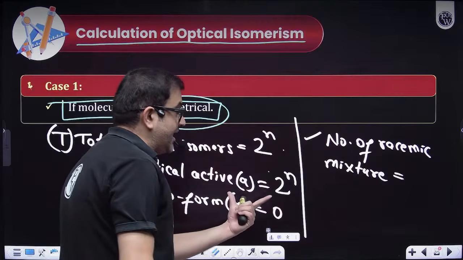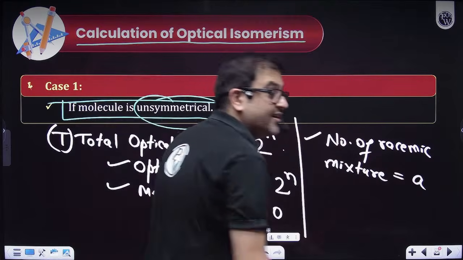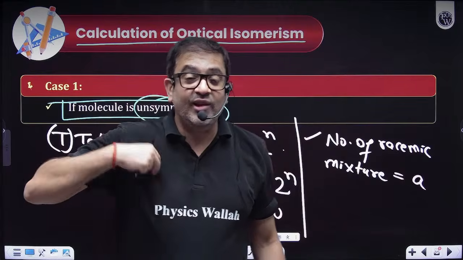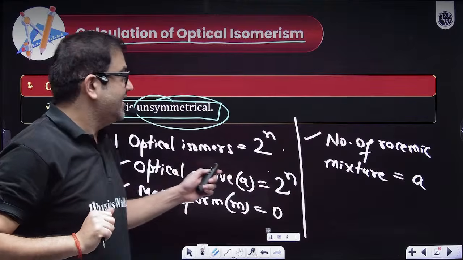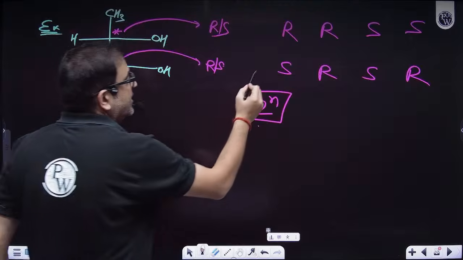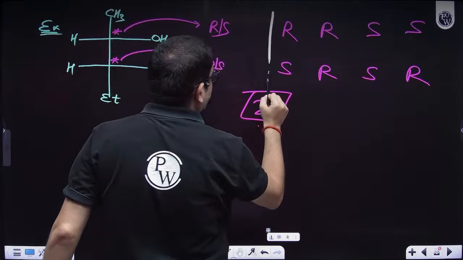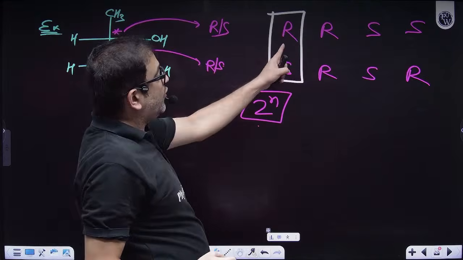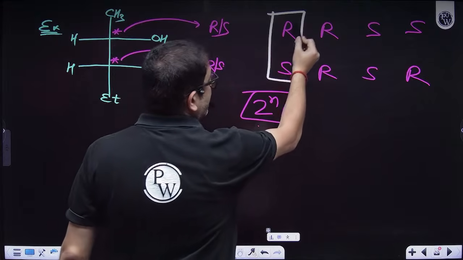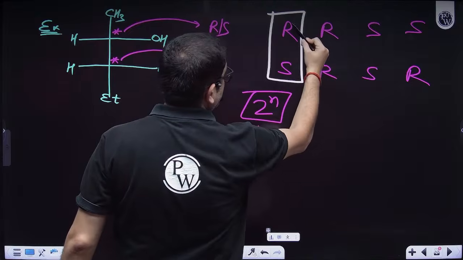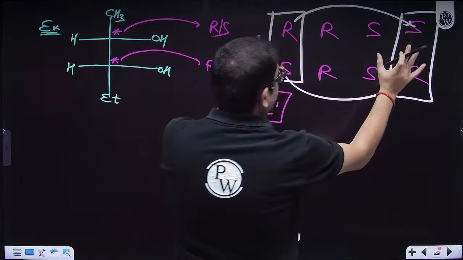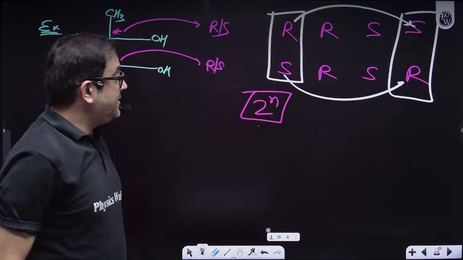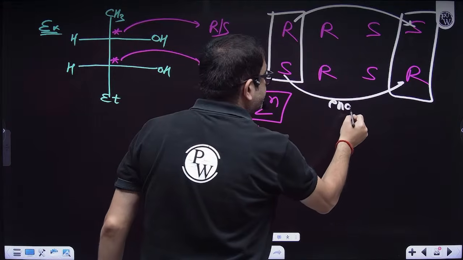What is my active isomers A? All the active ones will have their enantiomeric pair. If one is R, another is S, so its mirror image is such that R will be S, S will be R. That means they are enantiomers.